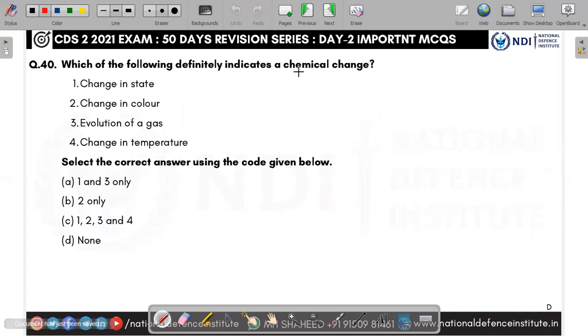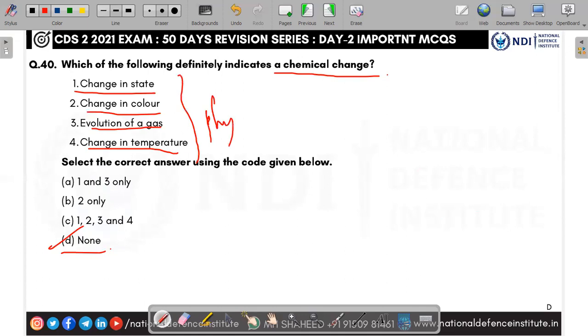Next, which of the following definitely indicates a chemical change? The answer is none, because change in state, change in color, evolution of gas, change in temperature are all physical changes. Chemical change is different. It is only called a chemical change when the main nature and characteristics change. So all of these are physical changes, not chemical changes. So answer is D, none.